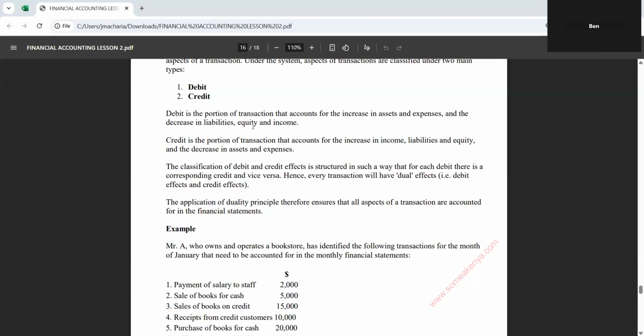When an equity decreases, you credit. And when an income decreases, you debit. All these items are debited. The opposite is credit. Those items, when they were increasing, you debit. When they decrease, you credit.